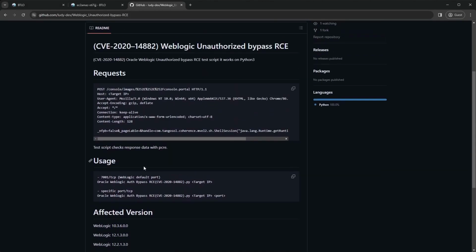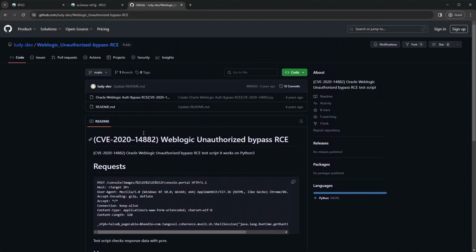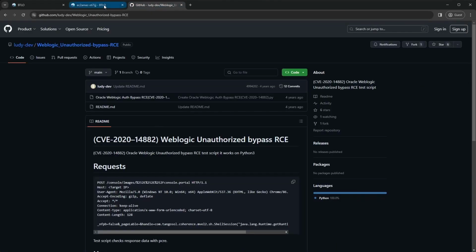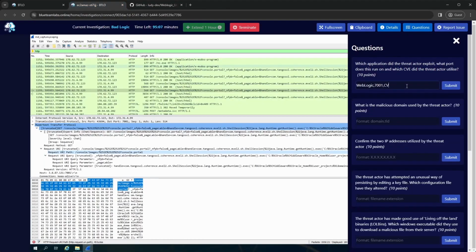Okay. So I think at this point we have what we need for question 1. So let's get this in the right order. So here's WebLogic. It was port 7001 and the CVE is 2020-14882. Cool. So there's our first answer.